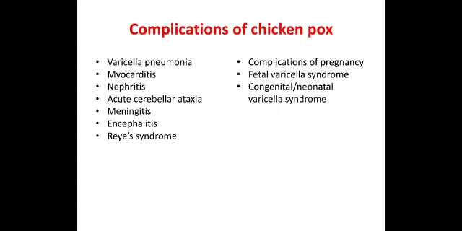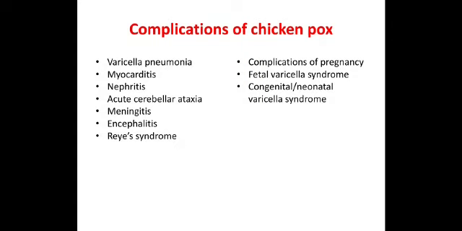Now, what are the complications of chickenpox? It's extremely important. Chickenpox can cause severe or serious complications in adults, which involve varicella pneumonia, myocarditis, nephritis, acute cerebellar ataxia, meningitis, encephalitis and Reye syndrome on taking salicylic acid. You must already be aware, Reye syndrome occurs when you take salicylic acid.